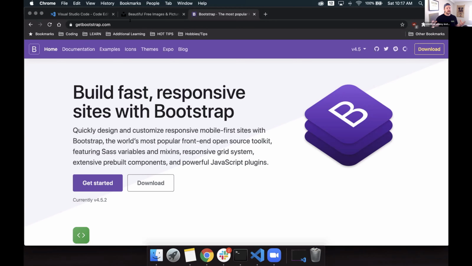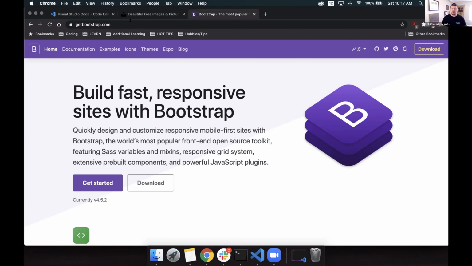So again, this is what we're going to use to augment our CSS and our HTML. It's going to take away a lot of the hard coding and time-consuming coding that we would normally have because it allows us some components. I'll explain what that means a little bit later. But first off, I want to give you a little bit about Bootstrap, like who made it, some history on it. So who made Bootstrap?